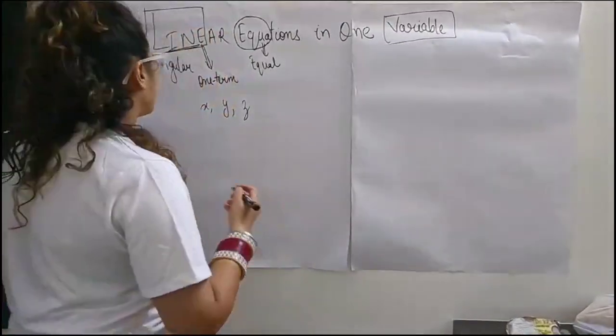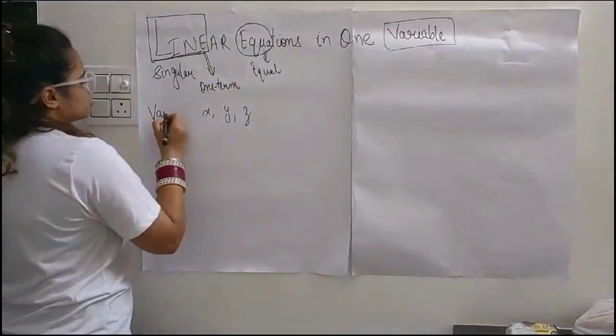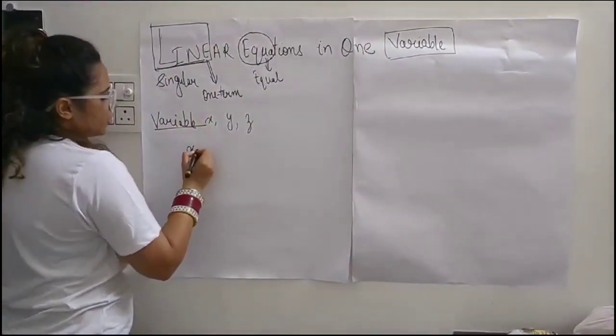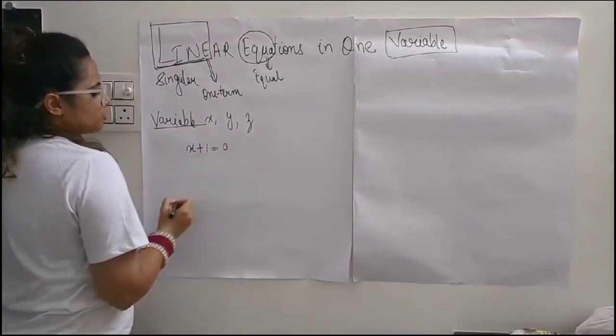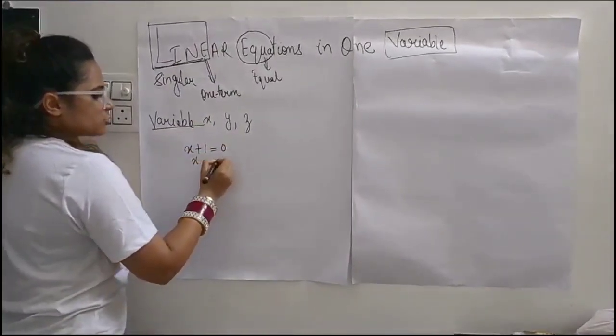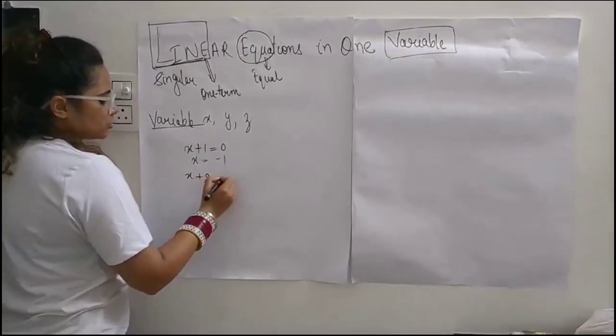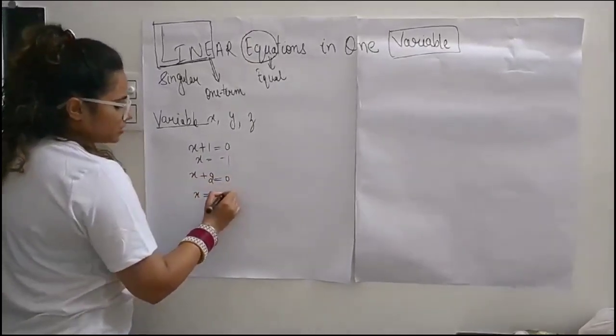So why are they known as variables? Let me tell you, there is also a story behind it. If I am writing an equation in front of you, x plus 1 equals 0, you will say that x equals minus 1. If I am writing x plus 2 equals 0, you will say that the x value will be minus 2, right?